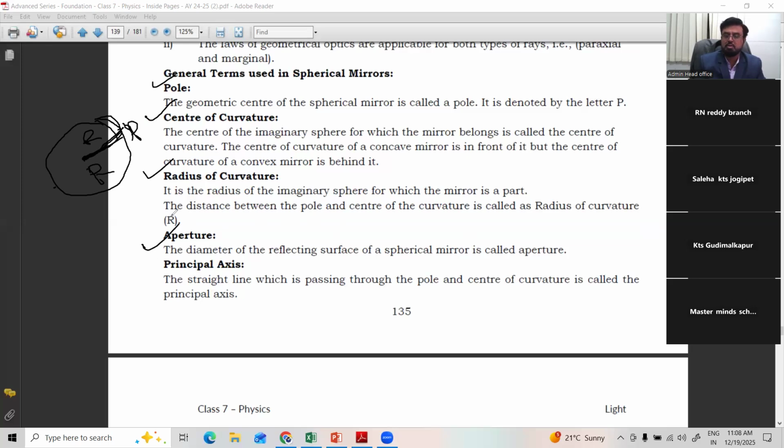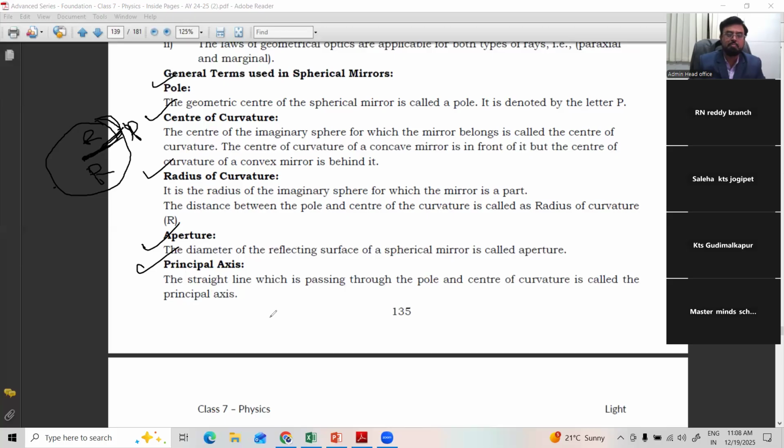Aperture is a small point where the incident ray falls. The reflecting surface has so many points, but the one small point where the incident ray falls and reflects is called the aperture.